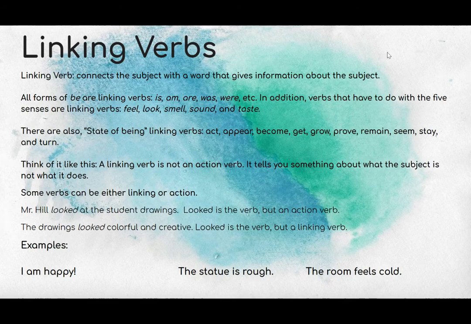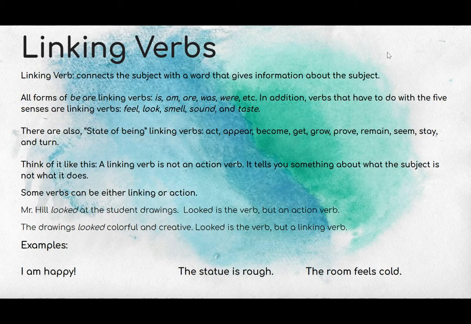Linking verbs are verbs that connect the subject, which again is the who or the what in the sentence, to a word that gives more information about that subject. So all forms of be are linking verbs like to be, so is, am, are, was, were. Those are all linking verbs. And then words that have to do with our senses, like smell, look, feel, sound, and taste.